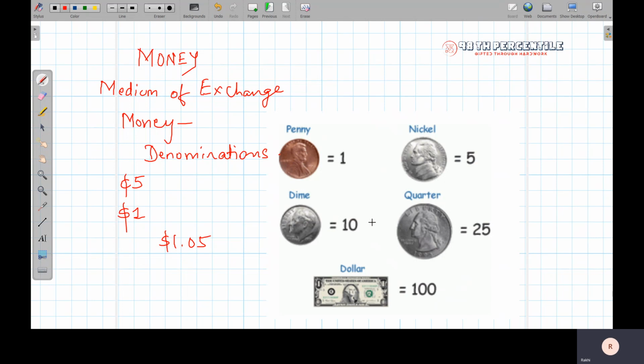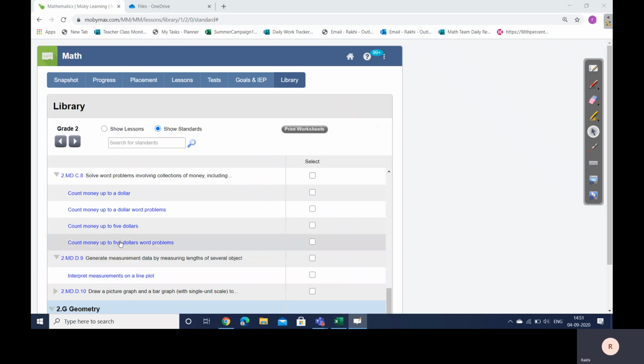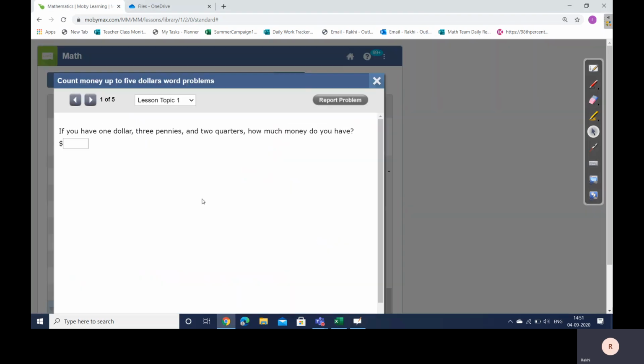Okay, now let's see some questions related to money. If you have $1, 3 pennies, and 2 quarters, how much money do you have? So it says $1, right? $1, 3 pennies, or 3 cents, you can say.